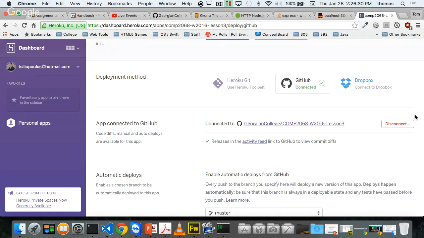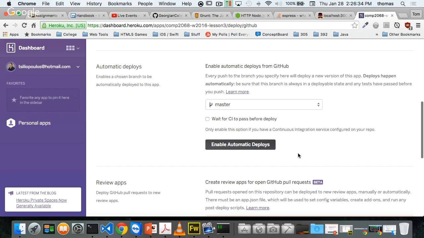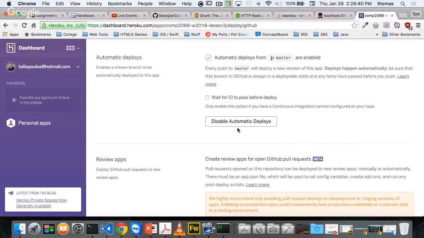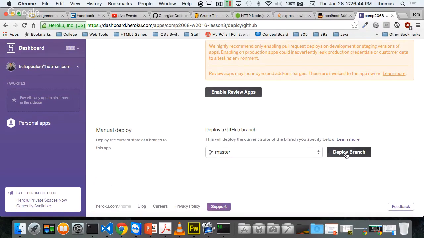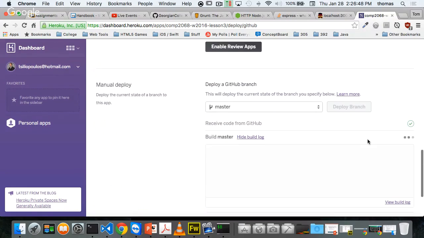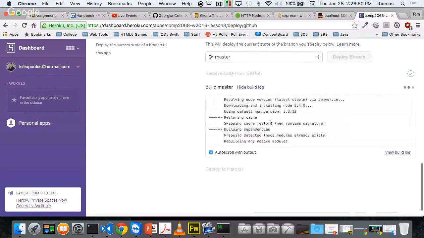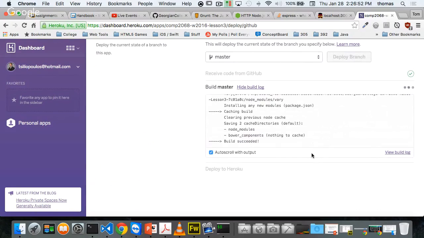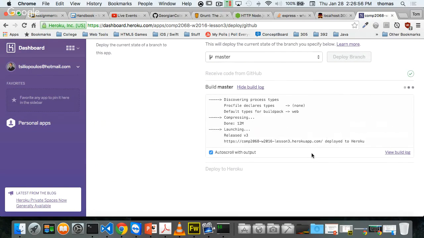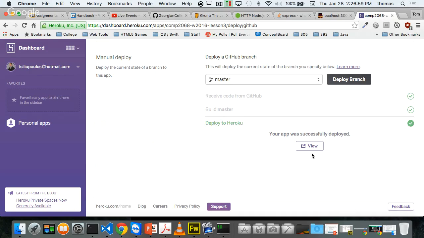When I connect my GitHub repository to Heroku, I'm good to go. I'm going to enable auto deploys, and that's done. Then I'm going to go down here and deploy it manually for the first time, so I'm going to click deploy branch. It's going to do its little deployment dance, and then when it's deployed, it's going to take the stuff from GitHub and throw it into our container here on Heroku.